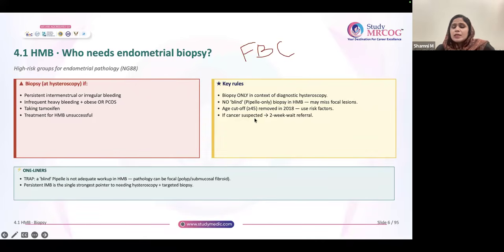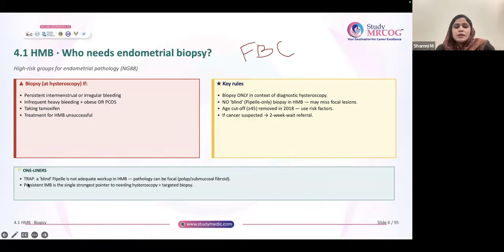See, initially in the guideline, they used to focus on age. You can see here the age cutoff was more than or equal to 45. But now that has been removed. Now there is no 45, more than 45, nothing like that. Nowadays we are focusing on the risk factors which I mentioned, like obesity, PCOS, tamoxifen, etc. And if at all you are suspecting cancer, go for the 2-week referral pathway.